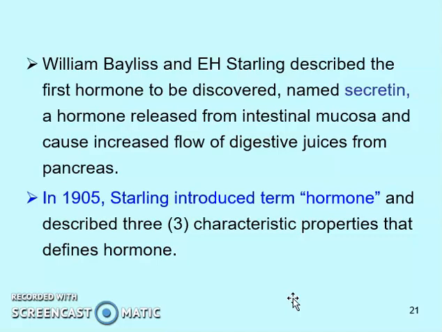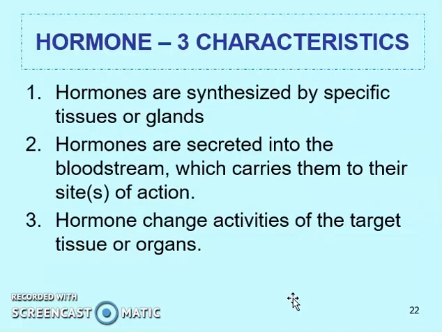In 1905, Starling introduced the term hormone and described three characteristic properties of hormones. So, if we want to define what is a hormone, there are three properties that it should fulfill. What are these? So, hormones, three characteristics. One, hormones are synthesized by specific tissues or glands. First thing, that hormones should be synthesized by a specific tissue and gland all the time, even sometimes specific cells. Then, second, hormones are secreted into the bloodstream, which carries them to their site of action.